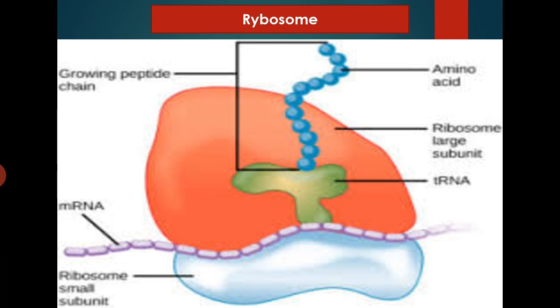Ribosomes. Ribosomes are minute spherical structures. They are either attached with the membrane of endoplasmic reticulum or scattered freely in the cytoplasm. Ribosome mainly consists of ribonucleic acid, RNA, and proteins. Each ribosome is composed of two subunits, a smaller subunit known as 40S and a large subunit known as 60S. The ribosomes are attached with the membrane of the endoplasmic reticulum by the 60S subunit.